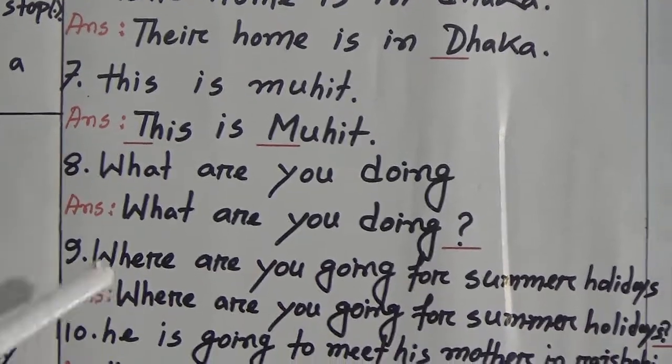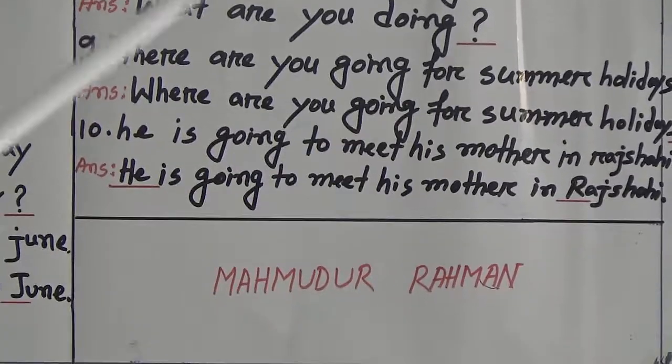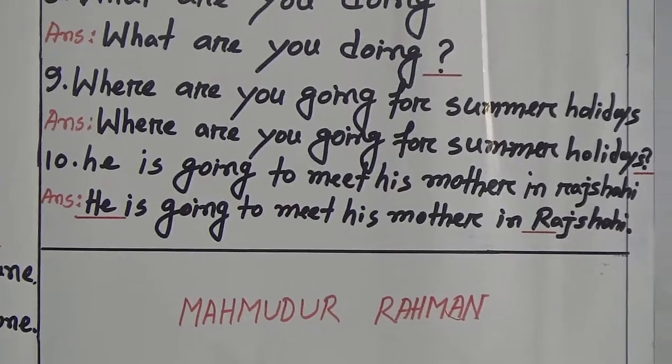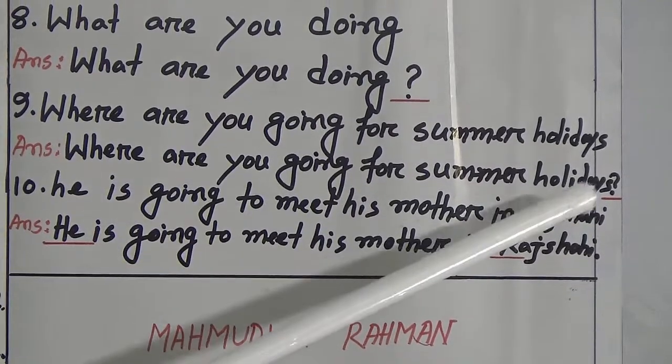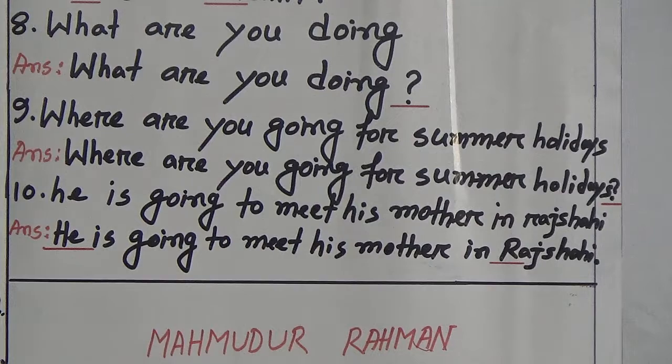Number 9. Where are you going for summer holidays? This is like number 8. That means this is a question, and we will use a question mark at the end.